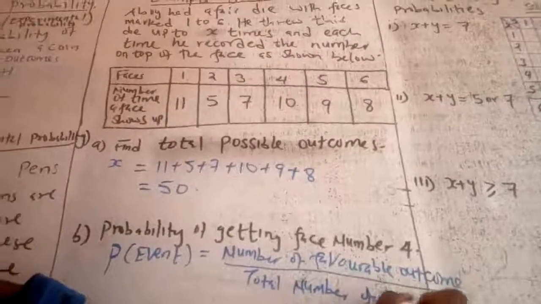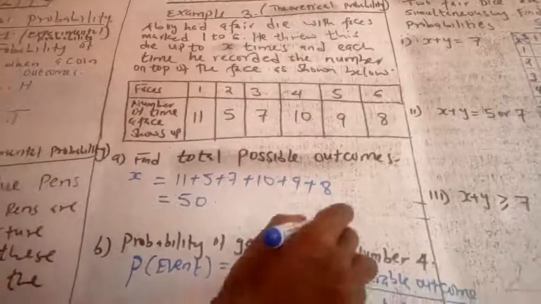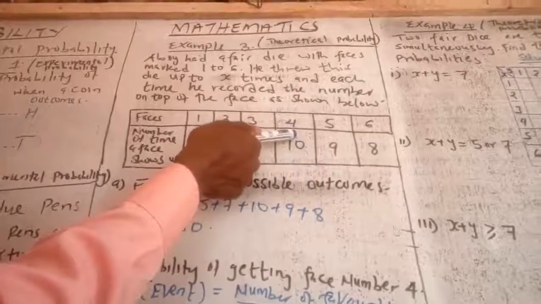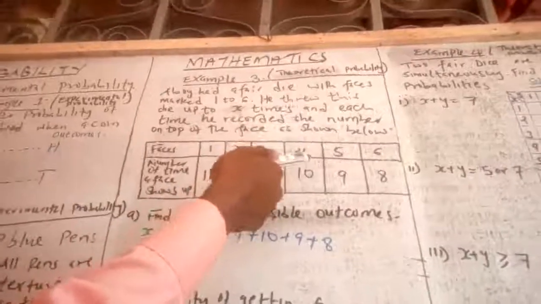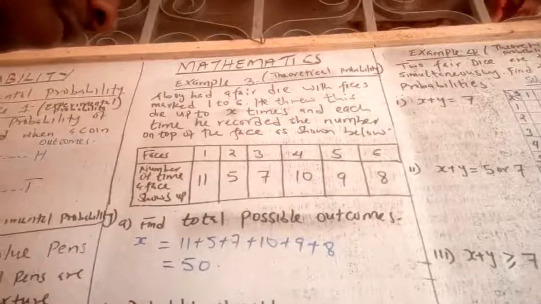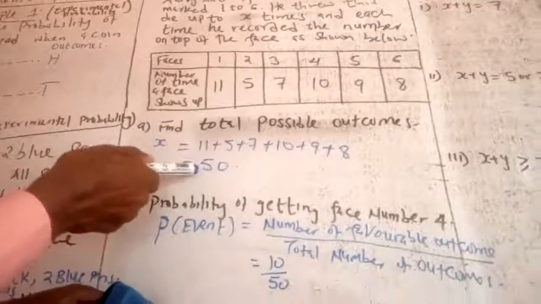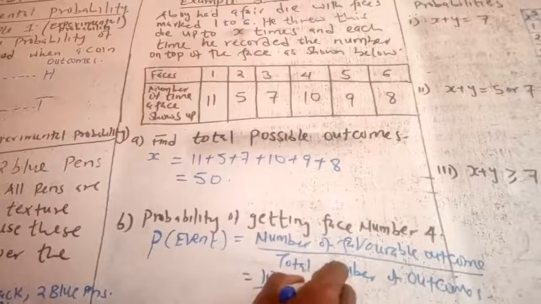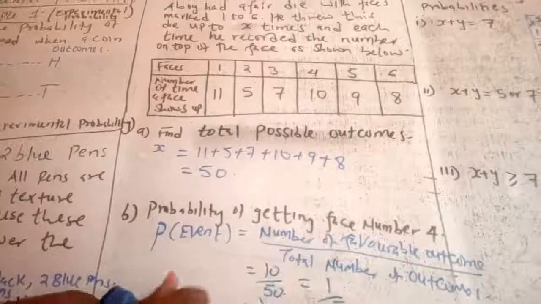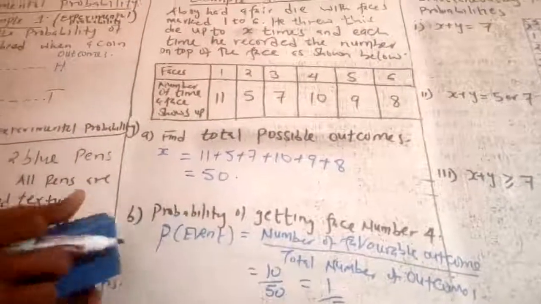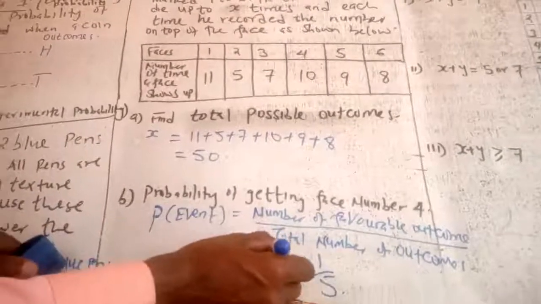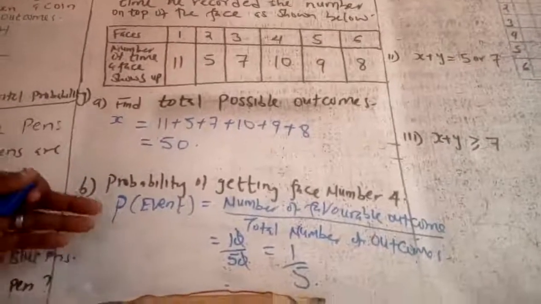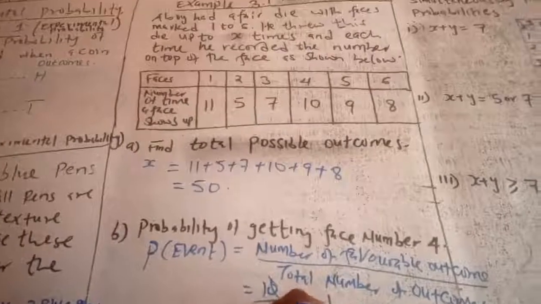So here, as far as 4 is concerned, the favorable outcomes are 10 because the frequency is 10. Number 4 showed up 10 times. And therefore, you will write 10, you divide by the total number, which was supposed to be 50. Then you will get the answer as 1 over 5. You cancel 0 and 0, and you will be left with 1 over 5. And therefore, the probability of getting face number 4 should be 1 over 5.